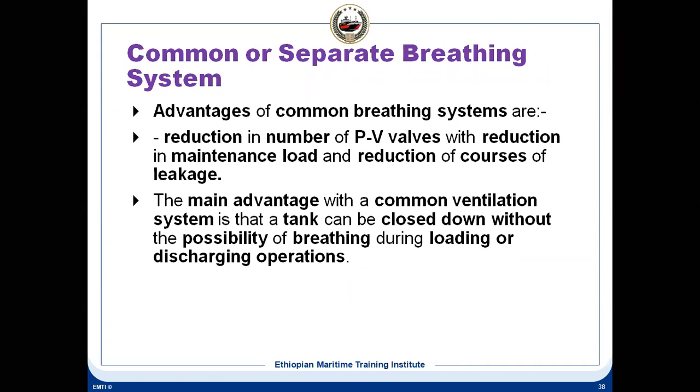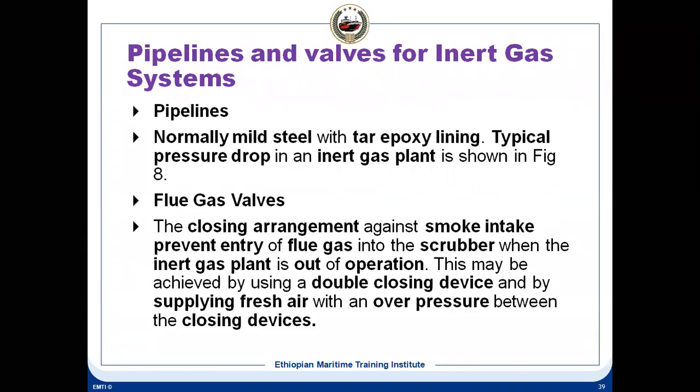So this is the way the IG system works, and there are pipes and valves, that is the distribution system. We have seen the main pipe which is going to the aft and forward, and internally this pipe has a tar epoxy lining, because our IG is highly corrosive. That's because we are using the flue gases. So that is the reason anti-corrosive paint is put internally.